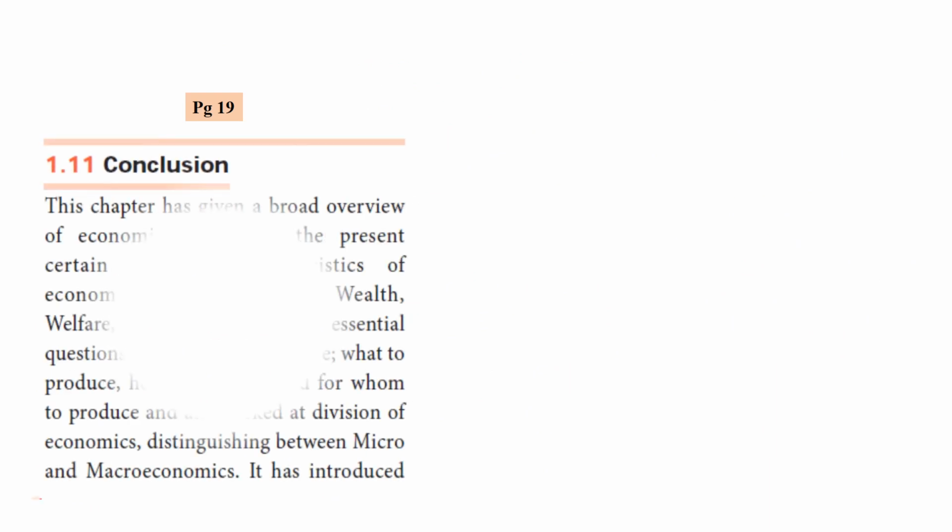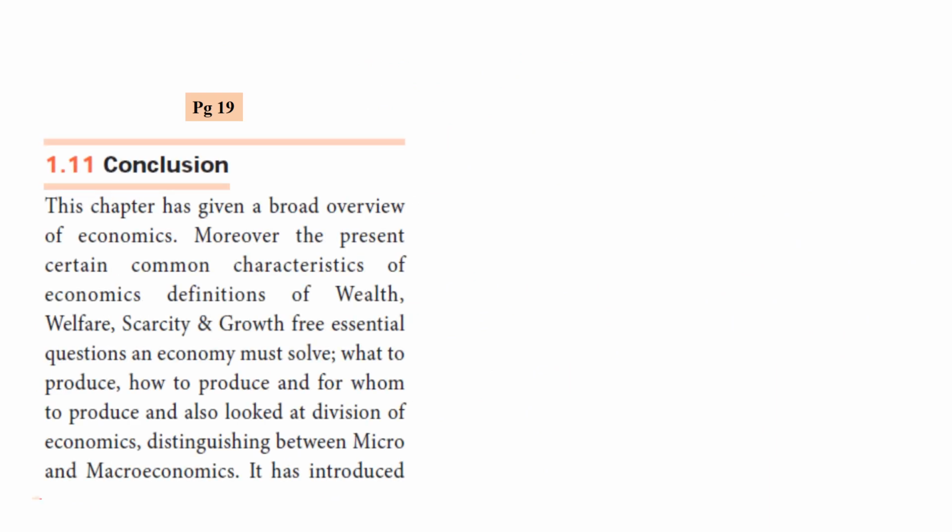So, the conclusion: this chapter has given a broad overview of economics. We have covered what economics is and certain things. Moreover, it presents certain common characteristics of economics: definitions of wealth, welfare, scarcity and growth, and three essential questions an economy must solve. First we have seen the definitions, and then the questions: what to produce, how to produce, and for whom to produce. We also looked at the divisions of economics, distinguishing between micro and macroeconomics.